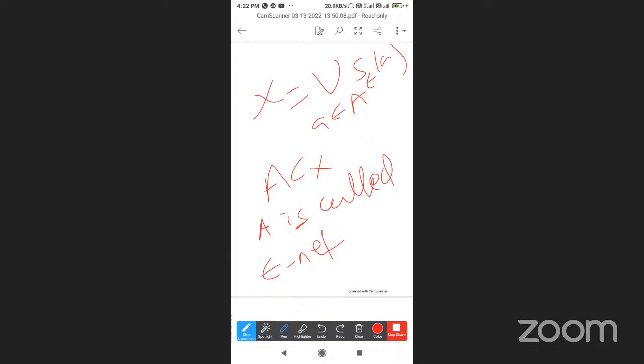So what is this? This is epsilon net. A metric space is said to be totally bounded if it has an epsilon net for each epsilon greater than 0. So a metric space (X, d) is totally bounded if it has an epsilon net.